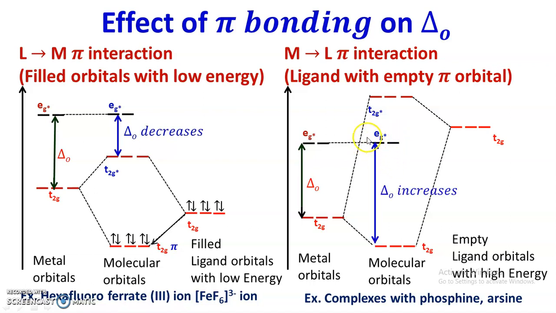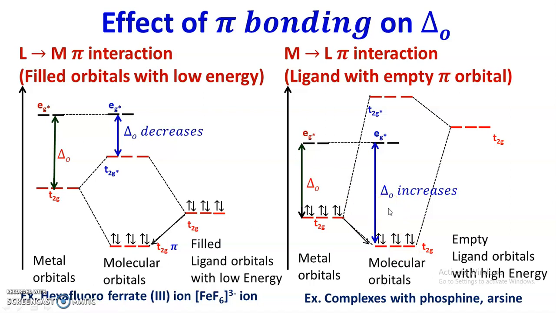The energy gap between T2g and Eg star is delta O. Now here you can see in this type of complex the energy gap increases, delta O increases, and the electrons from the metal T2g orbital move towards the bonding molecular orbitals, and therefore this type of interaction is called metal to ligand pi interaction. Whenever there is a metal to ligand pi interaction, there is an increase in delta O.